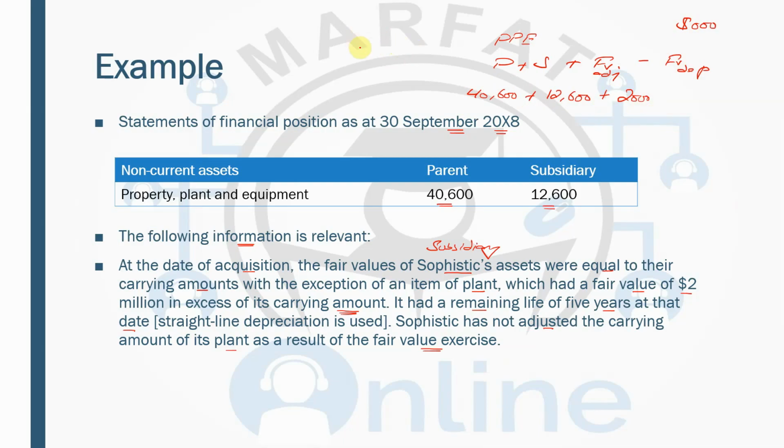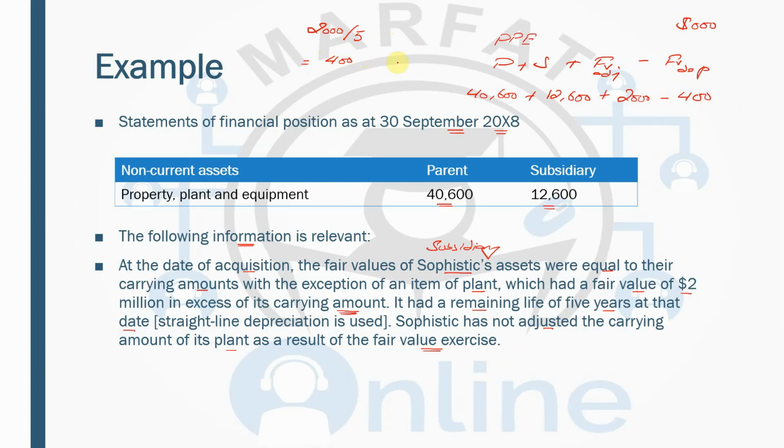Assuming the subsidiary is acquired at the start of the year, 2,000 is the fair value uplift, and remaining life is 5 years. So the depreciation will be 400. So 400 will be deducted from here.